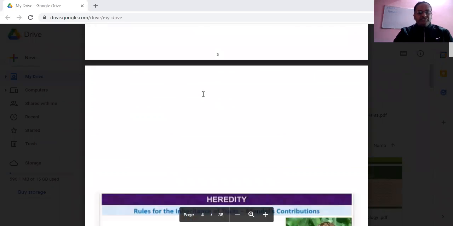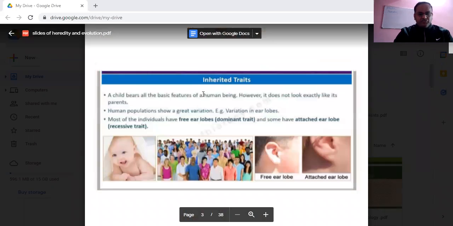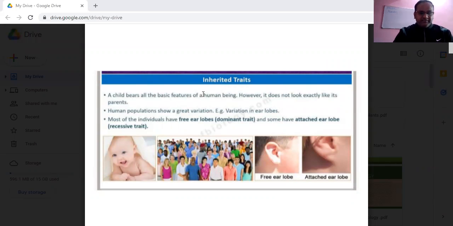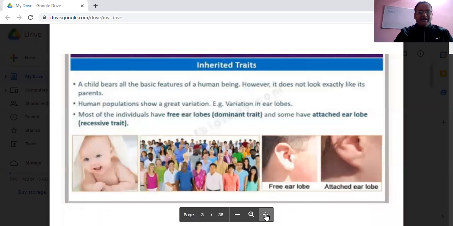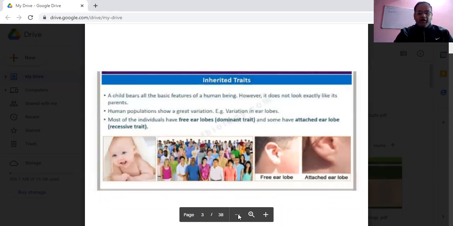In the next topic, we are first discussing, though you all know that trait means the characteristics, the inherited trait, because we are talking about inheritance, or the transmission of the characteristics from one generation to the next. So here, a child bears all the basic features of a human being. However, it does not look exactly like its parent. Human populations show a great variation.